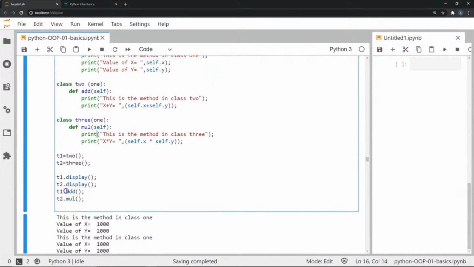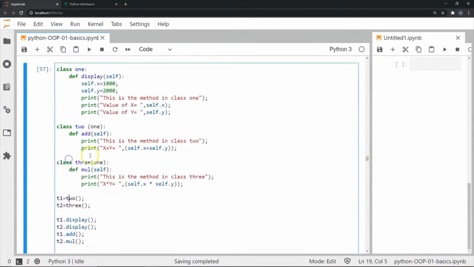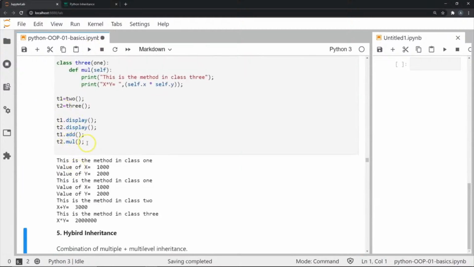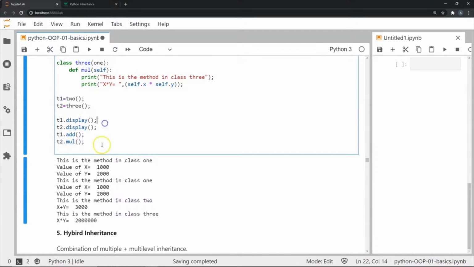So if you see here, I access add through the T1 instance, since add is a part of class 2, whereas multiply is a method in class 3, so I access it in its respective instance, which is T2. Once I execute this, you will get the results. First it will display the method from class 1, the display method, showing the values of x and y. Since I've done this twice from two different instances, it will show a repetition over here.